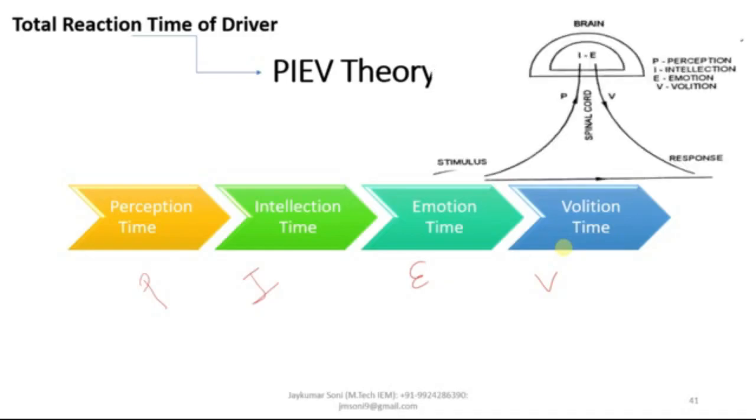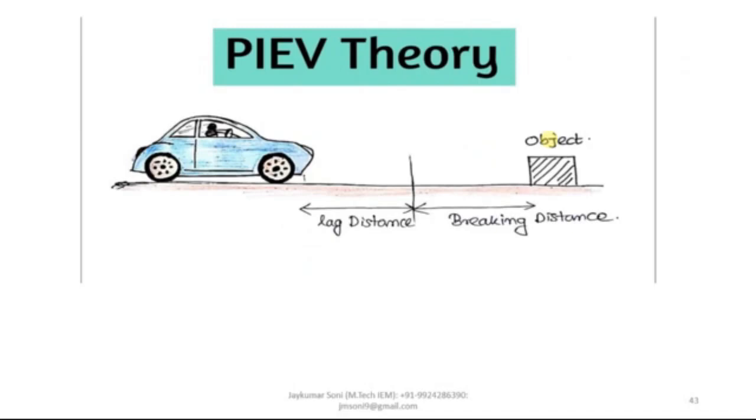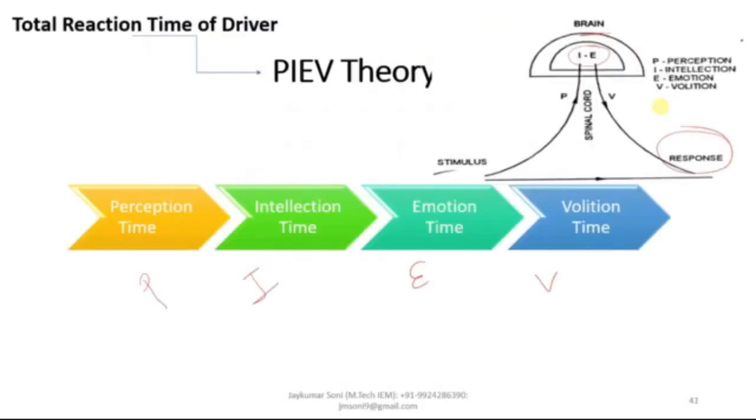This is the PIEV process sketch diagram. The perception, intellection and emotion take place in the brain, and the volition comes out as the response. What is this particular PIEV theory? So let us understand this concept. P is the perception time. So what is this perception time? Let us understand in detail. Perception time is the time which is required. I am explaining the concept of perception time.